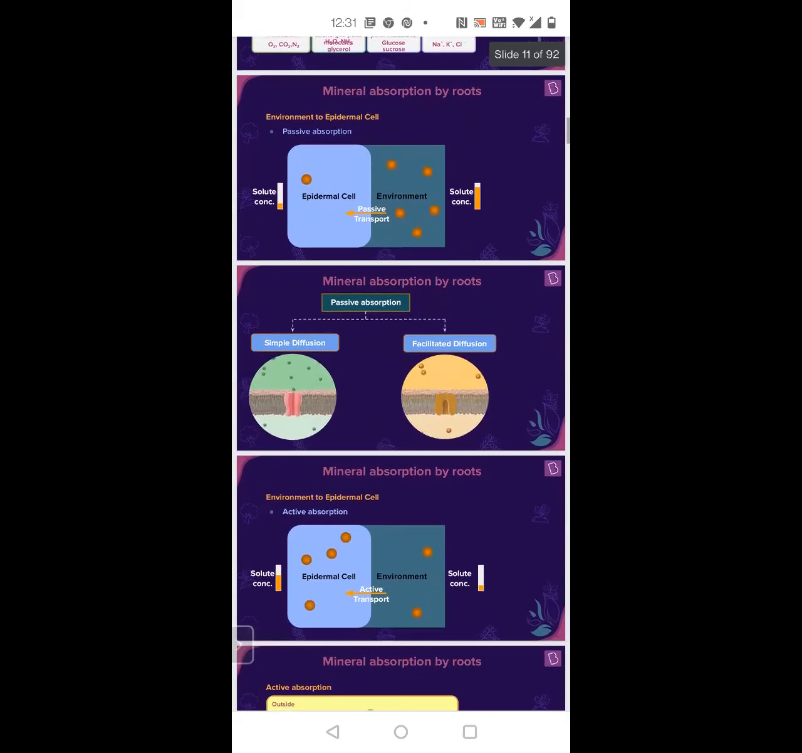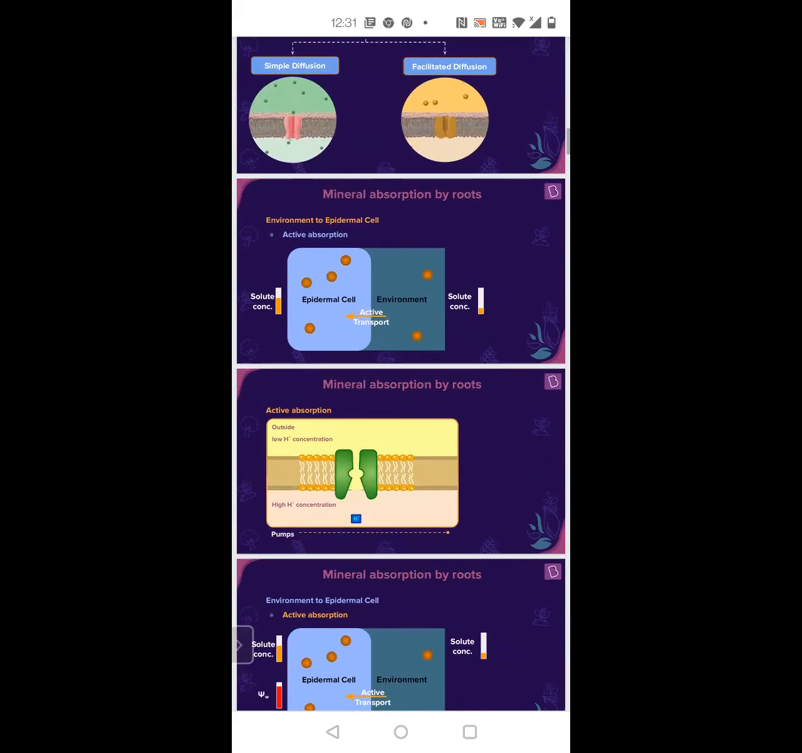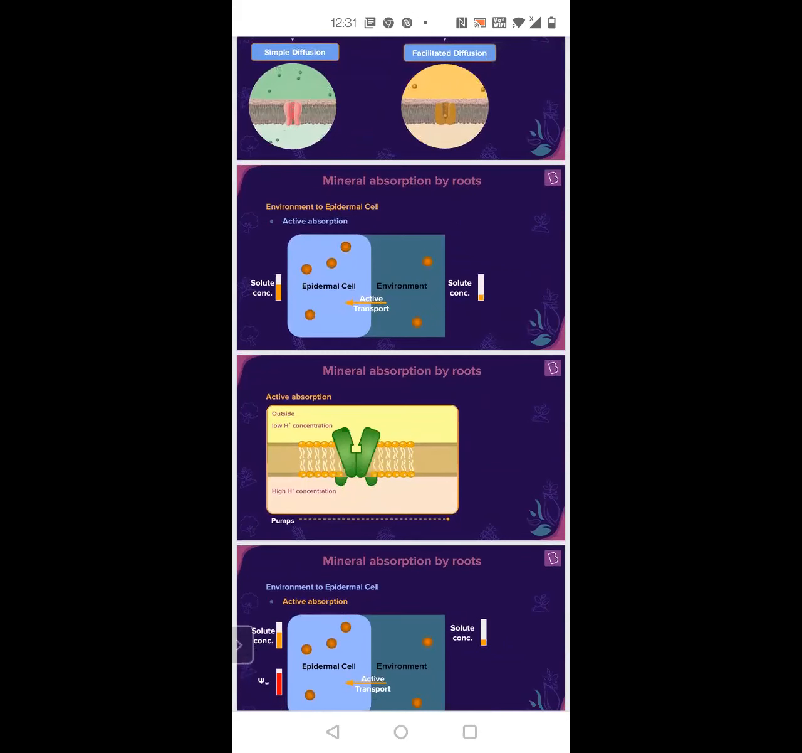Now once the solute moves in, the solute concentration in the epidermal cells will increase. When the solute is moving from environment to epidermal cells, won't it increase? Now what will happen to the solute concentration in the environment, that is in the soil?